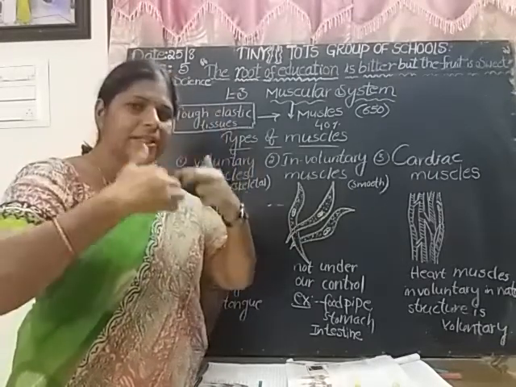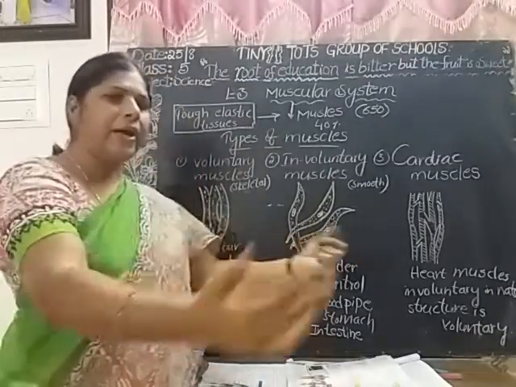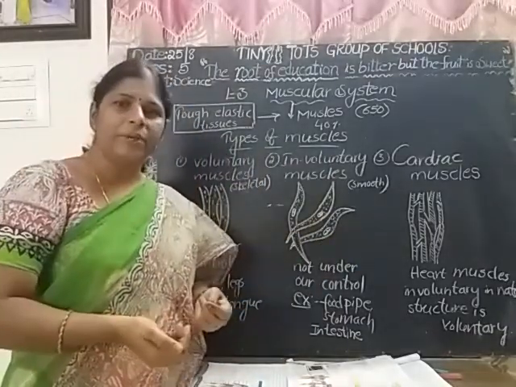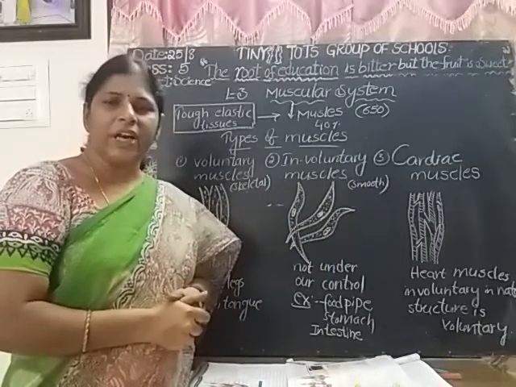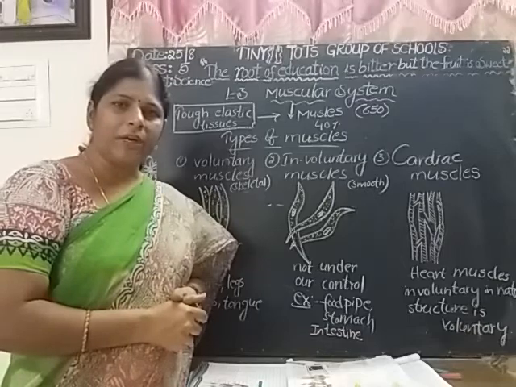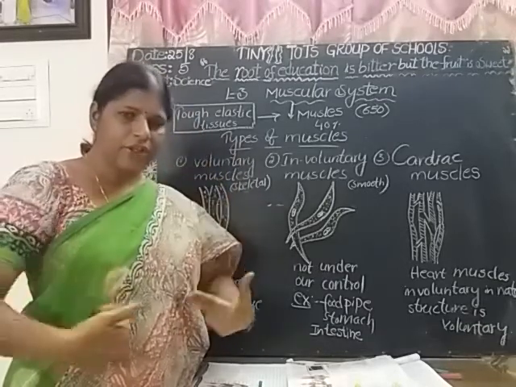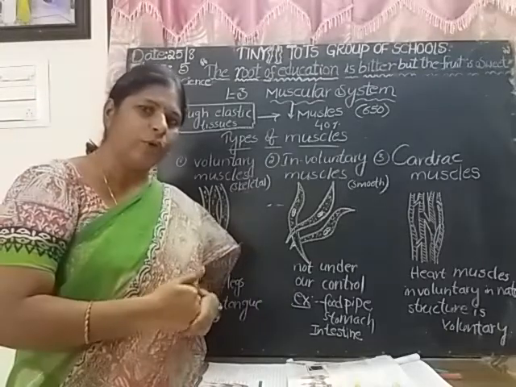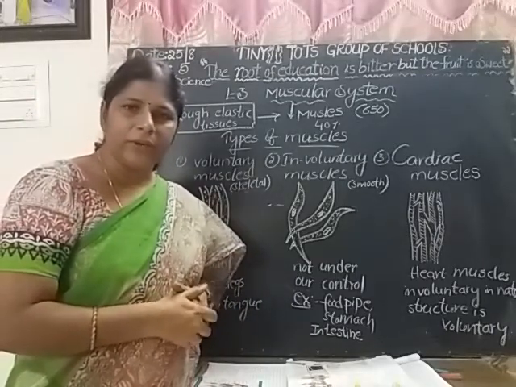Skull, rib cage, a backbone and arms. Arms and legs together are called limbs. These are all the important parts of the skeleton: skull, rib cage, backbone and limbs. Okay, this topic is already completed, no?